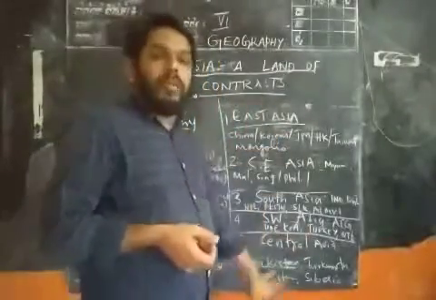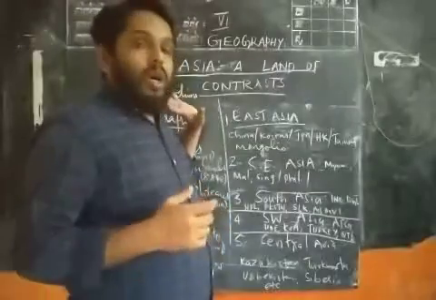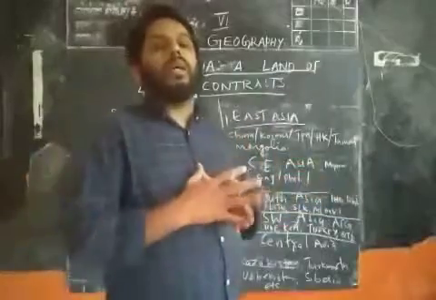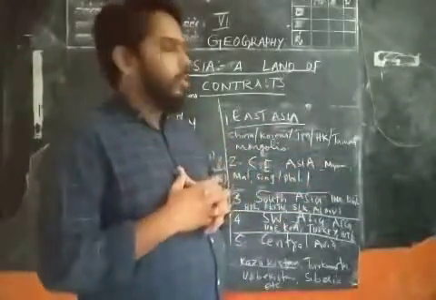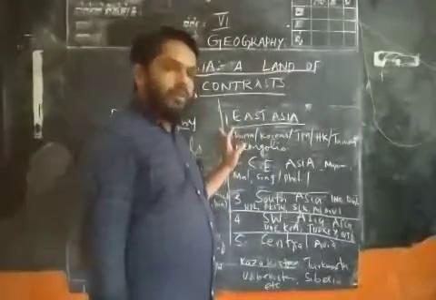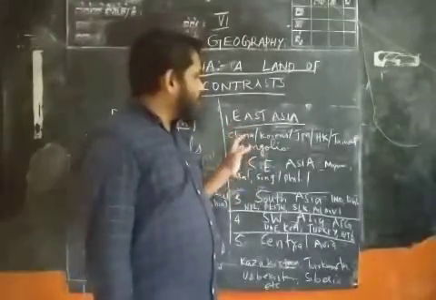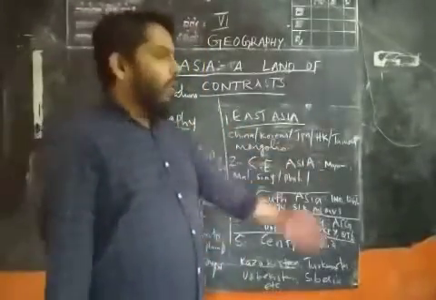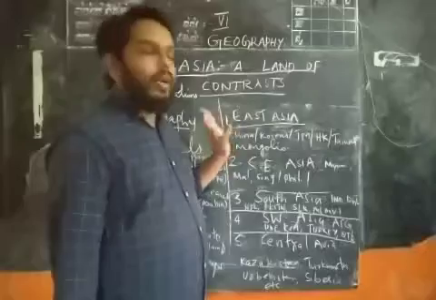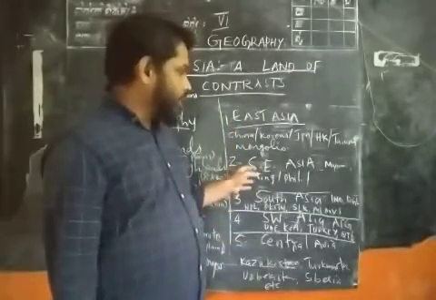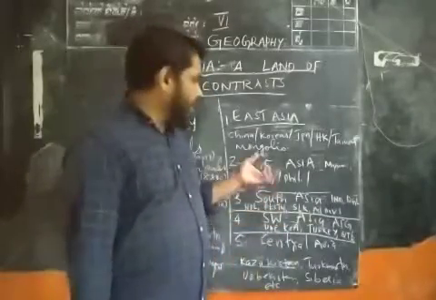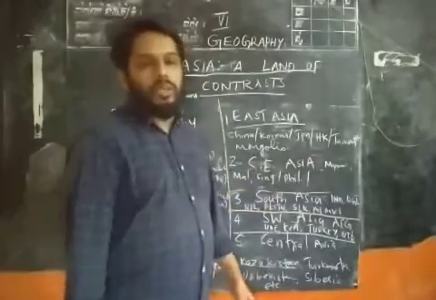In the previous class we studied that according to the extent and position of Asia, we can divide Asia into 5 regions. First, East Asia. In East Asia we can see many important countries such as China, North Korea and South Korea, Japan, Hong Kong, Taiwan and Mongolia. Then the second one is Southeast Asia, which comprises Myanmar, Malaysia, Singapore and the Philippines.